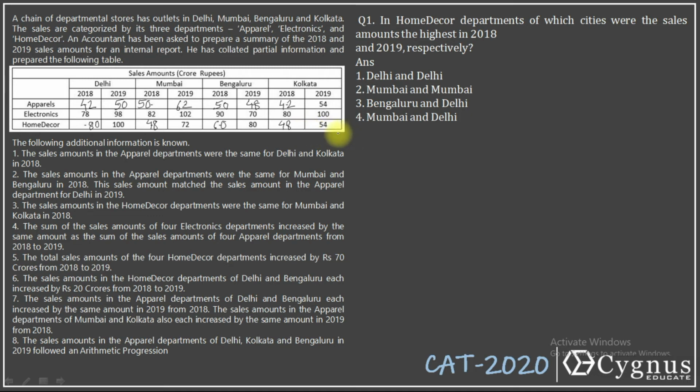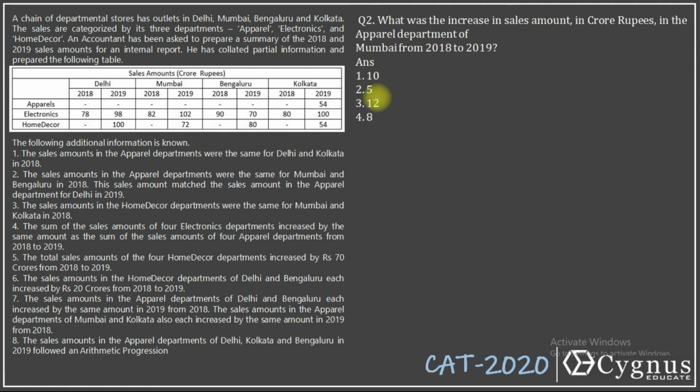In home decor departments, of which cities were the sales amounts among the highest in 2018? In 2018, what was the highest one? It's 80, 48, 60, 48. It's only Delhi. Even in 19, it's Delhi. So my answer becomes first option. Let's look at the next one.